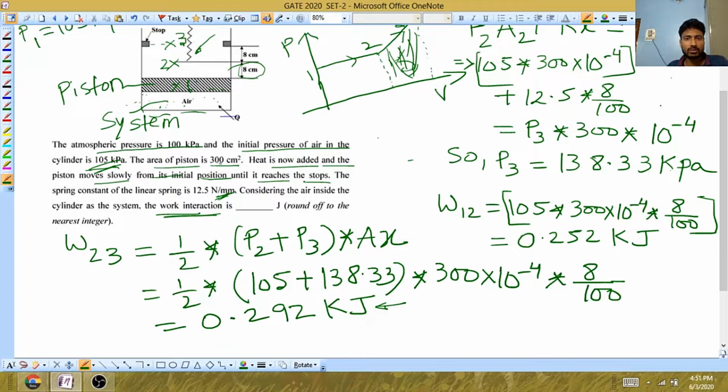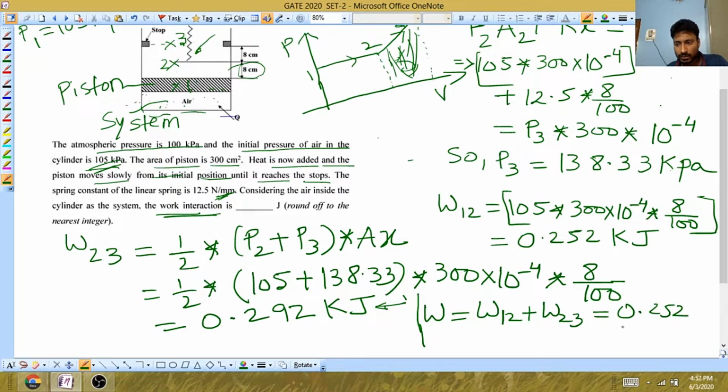Now what will be the total work interaction? That will be the total area. So we have determined both the values. Now we just need to add to get the total work. That will be W12 plus W23. So this will be 0.252 plus 0.292, but this value will be in kilojoules.